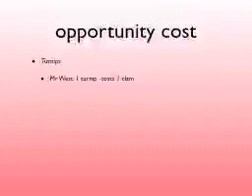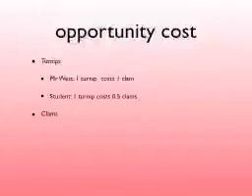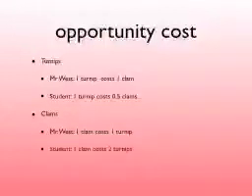So if we look at their opportunity costs, in turnips, Mr. West can collect 1 turnip at a cost of 1 clam. The student can collect 1 turnip at a cost of half of a clam. In clams, Mr. West can collect 1 clam at the cost of 1 turnip. The student can collect 1 clam at the cost of 2 turnips.